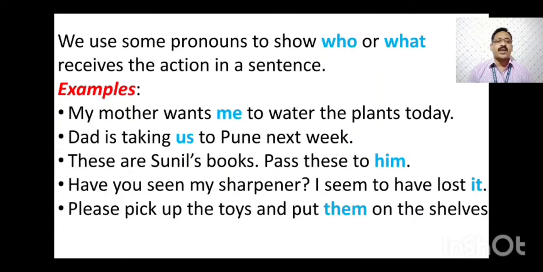My mother wants me to water the plant today. Here, about whom are we talking? About mother. The mother is saying to me. Me here is the word used for my name. If I had written my name, in place of that it is written me there. So we are saying that mother told me to water the plant today. So me is the pronoun in this sentence.